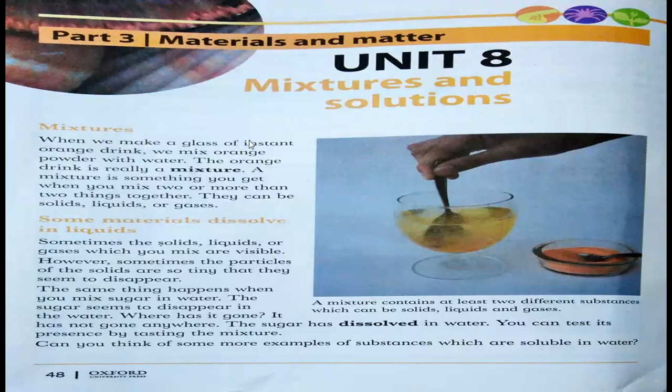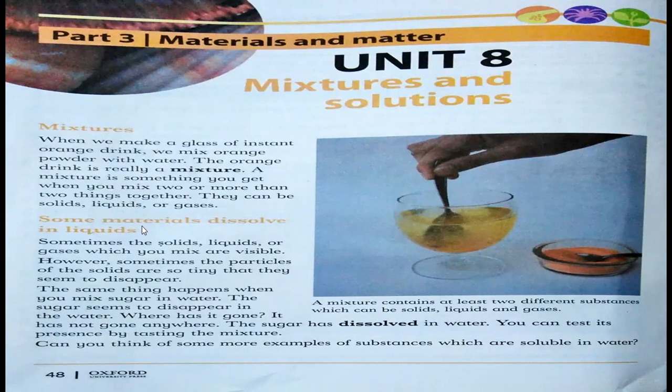When we make a glass of instant orange drink, we mix orange powder with water. The orange drink is really a mixture. A mixture is something you get when you mix two or more things together. They can be solids, liquids, or gases. Another definition of mixture is anything made by combining two or more different substances. The best example is air. Air is a mixture of different gases.